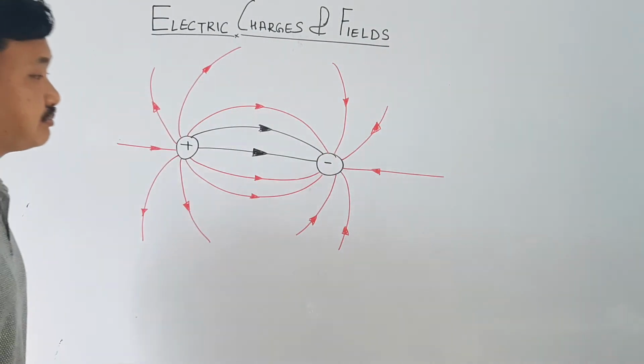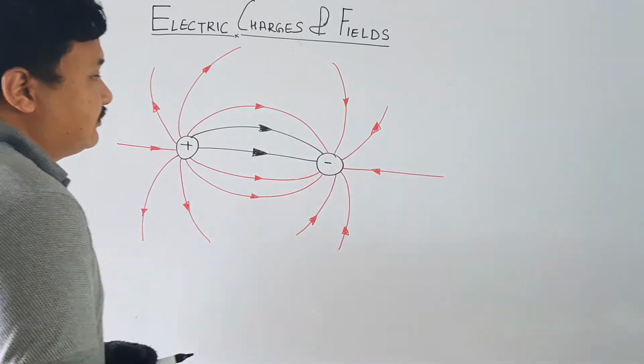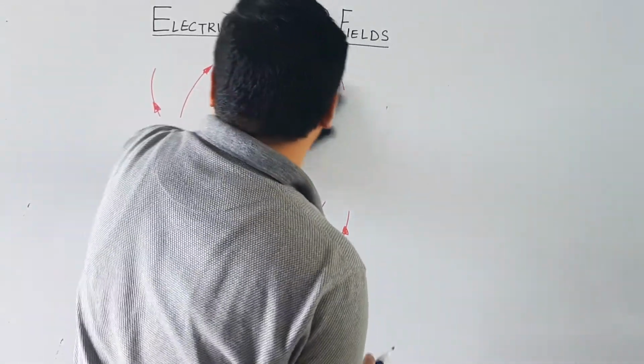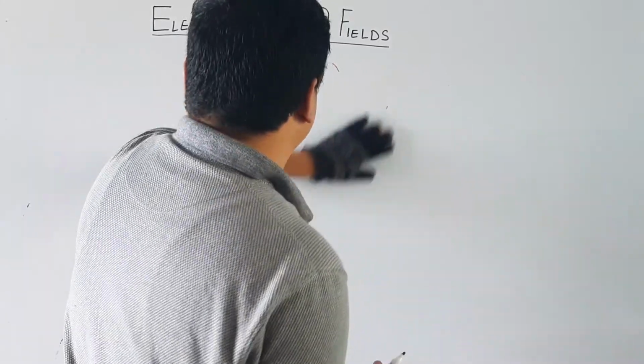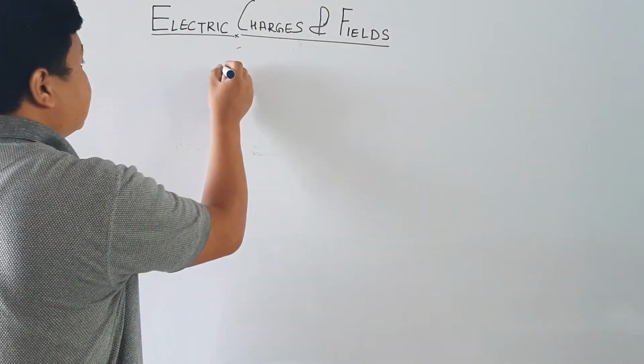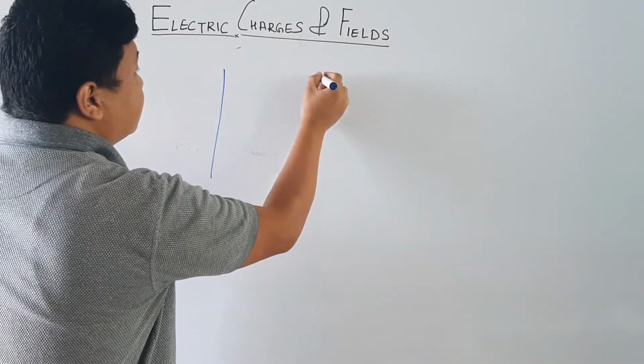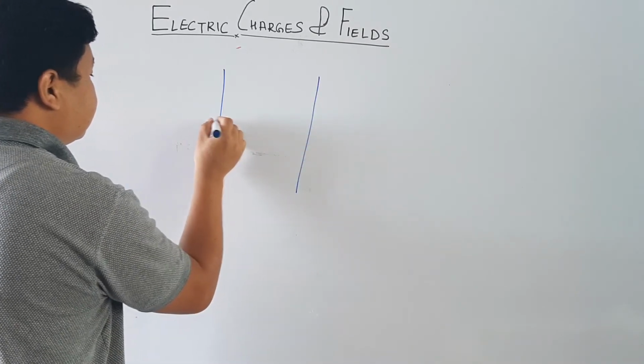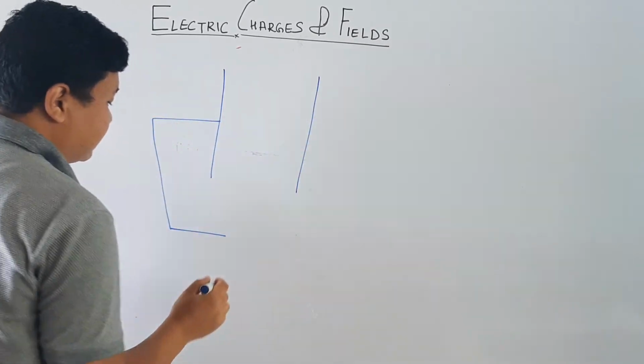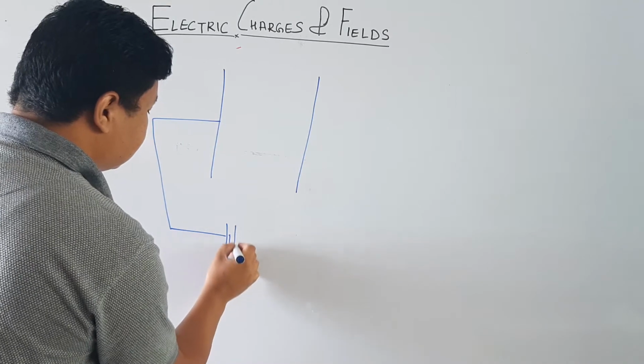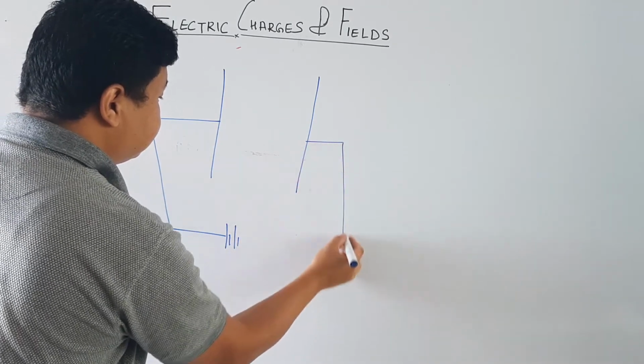Okay, next thing is that if you have two plates, it is also important. If you have two plates, say plate A and plate B, connected with a battery of V volt.